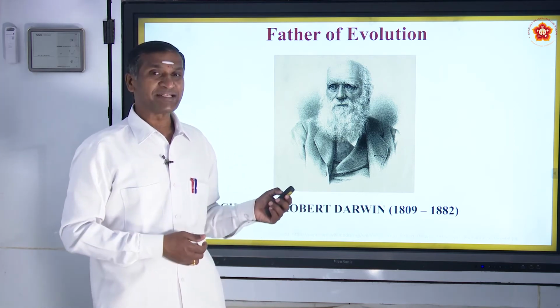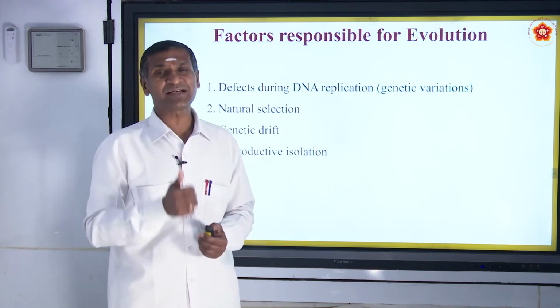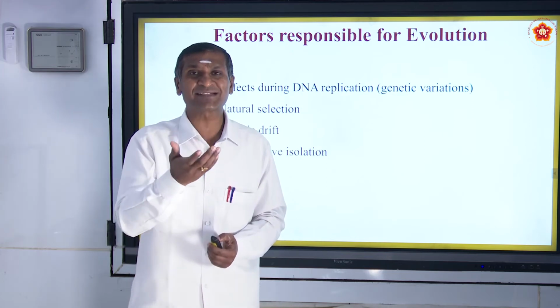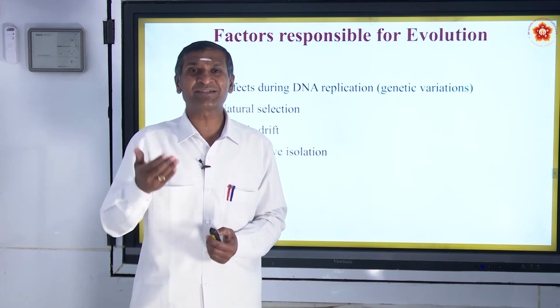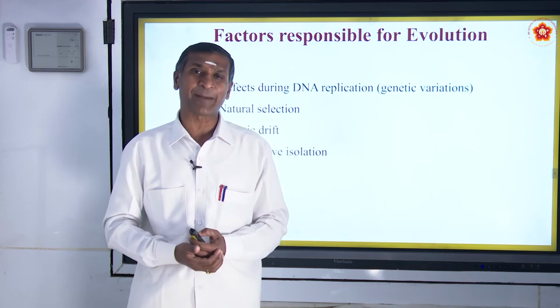Let us go deeper into this evolution. What are the things that are responsible for evolution? Which factors are responsible for evolution? Why do these changes happen? For what sake do these changes happen?